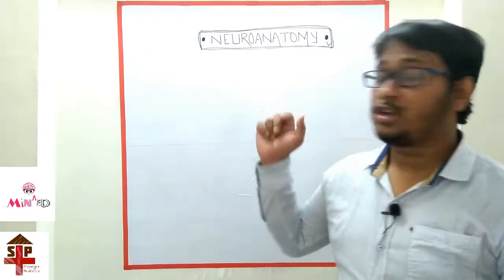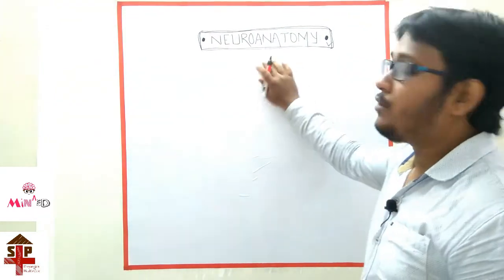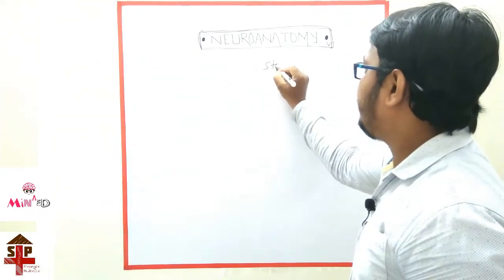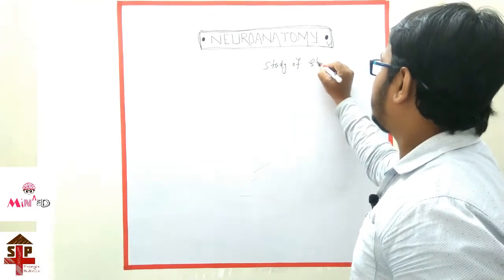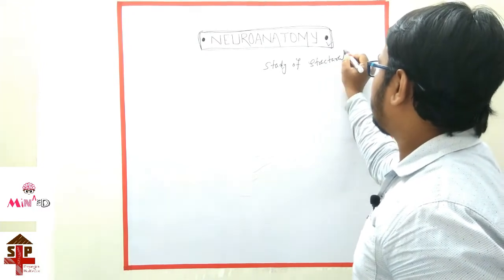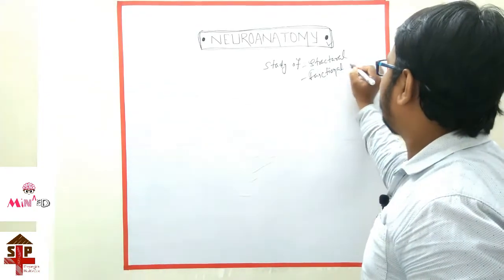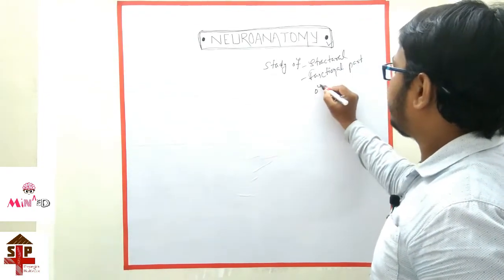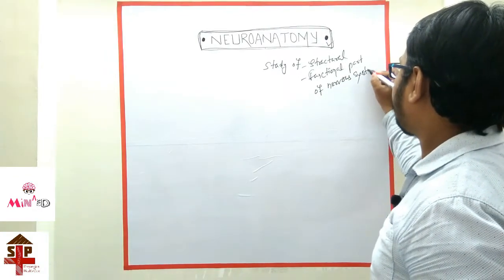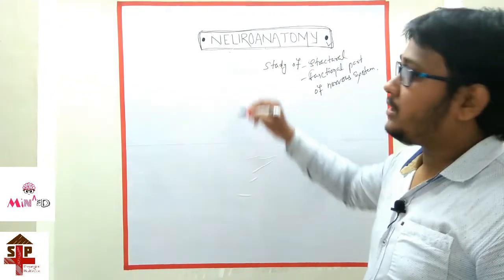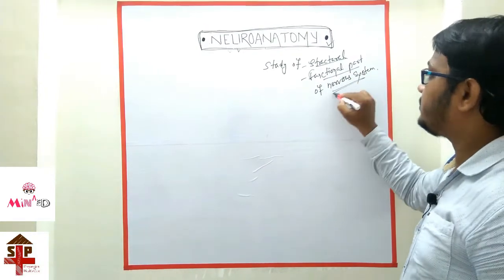So today's topic is neuroanatomy. So what is neuroanatomy? Neuroanatomy is the study of structural and functional part of the nervous system.